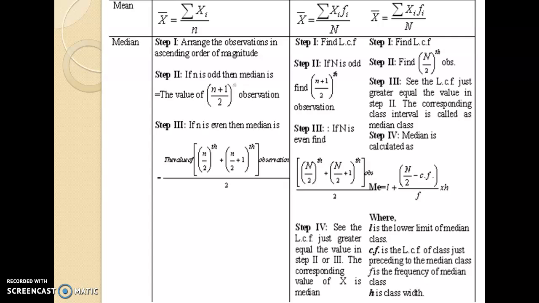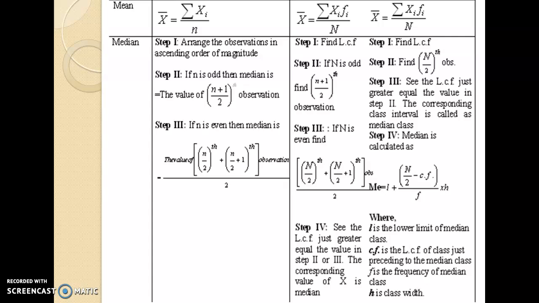This is denoted by summation xi upon n, which is the formula of mean in case of individual observations. In case of a discrete frequency distribution, x bar is calculated as sum of xi fi upon n, where xi denotes the value of the variable. The formula for a continuous frequency distribution is also the same, but here xi denotes the mid value of each class interval. Let us see how to find the median.